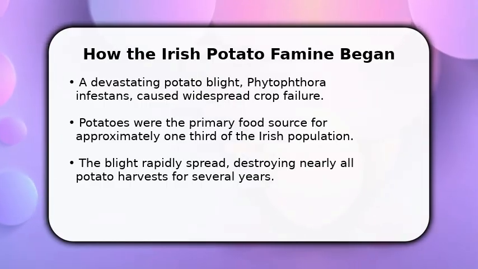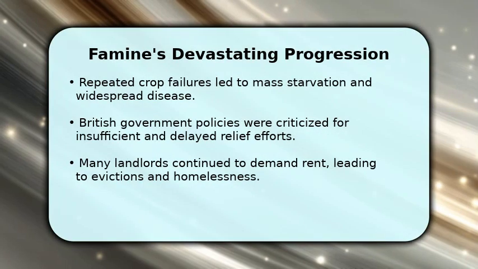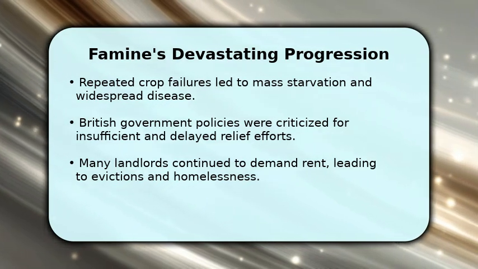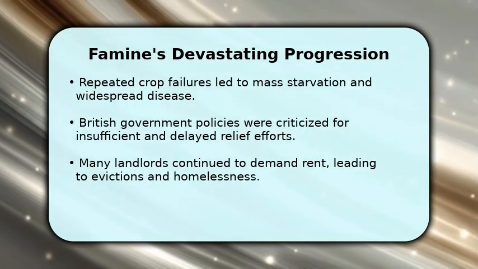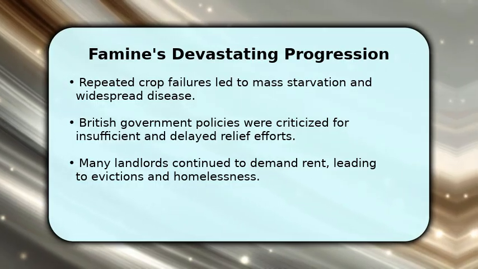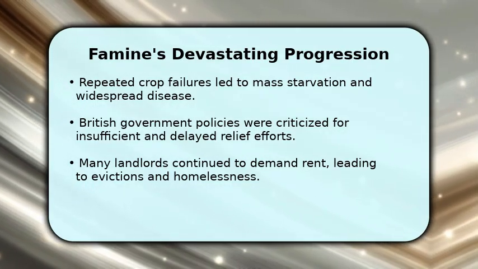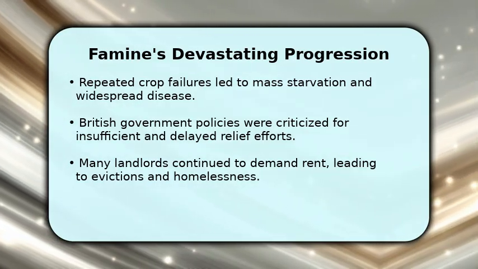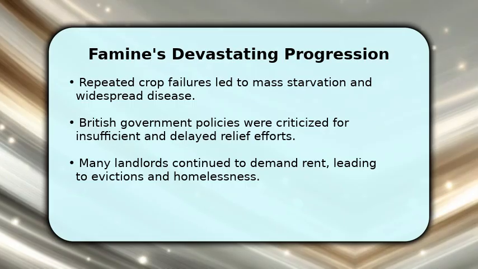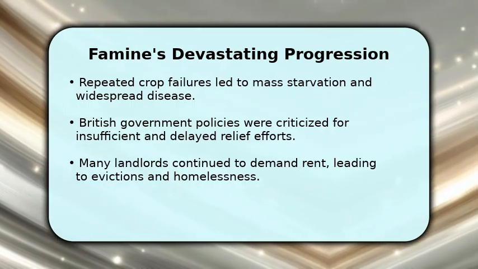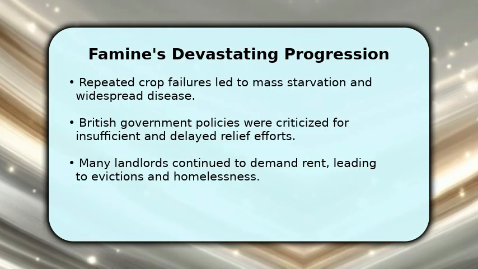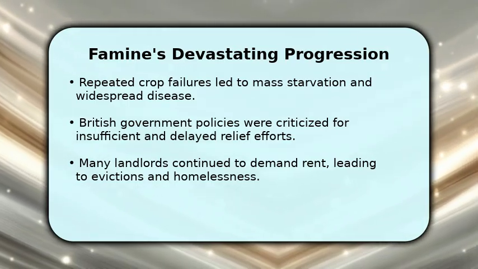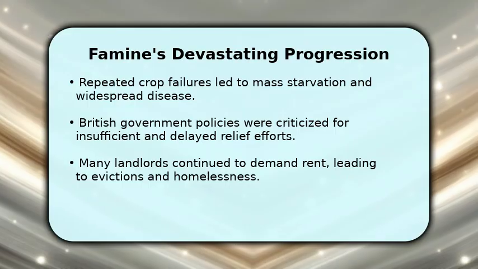The blight caused widespread crop failure, leading to immediate and severe food shortages for millions of people. The repeated destruction of potato crops plunged Ireland into a severe crisis. Millions faced starvation, and diseases like typhus and cholera became rampant due to malnutrition and poor living conditions. The government's response was often seen as inadequate, exacerbating the suffering. This period marked a tragic chapter of immense human loss and hardship across the country.